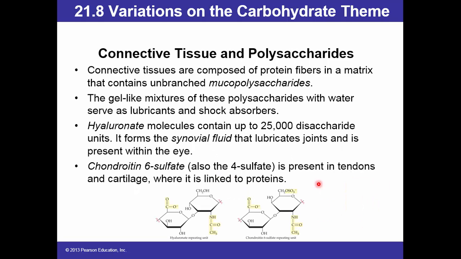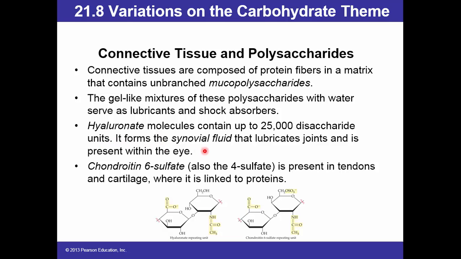Connective tissue and polysaccharides. Connective tissues are composed of protein fibers in a matrix that contains unbranched mucopolysaccharides. The gel-like mixtures of these polysaccharides with water serve as lubricants and shock absorbers. Hyaluronate molecules contain up to 25,000 disaccharide units.